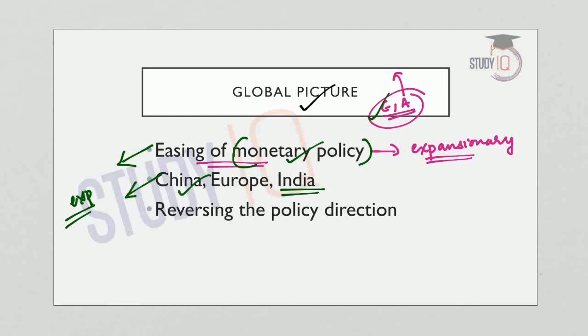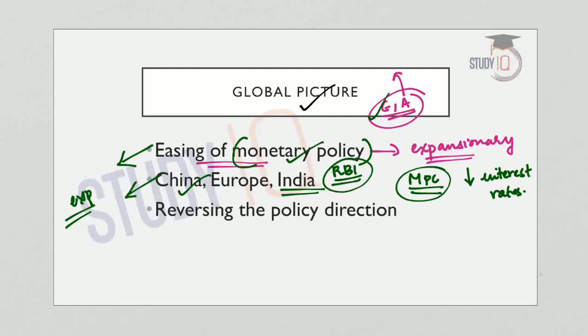And in the case of India, the Reserve Bank of India, or the RBI, is the central bank. So the RBI has also started to cut the interest rate. In the last MPC meeting, the Monetary Policy Committee meeting, we have seen that the stance of the RBI or the Monetary Policy Committee has come down from calibrated tightening. So now they are trying to liberalize the monetary policy by adopting expansionary measures or by bringing down the interest rates. So all this indicates that the central banks around the world are reversing the direction of their policies.